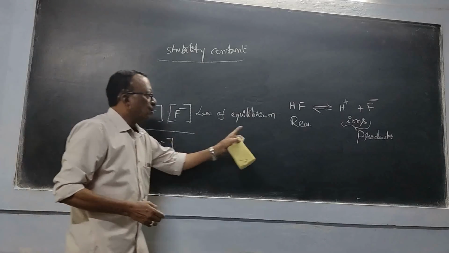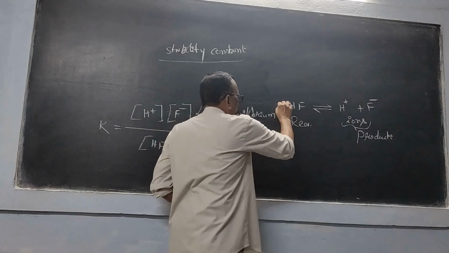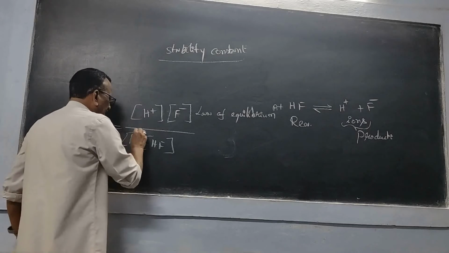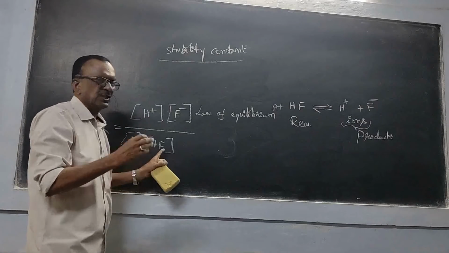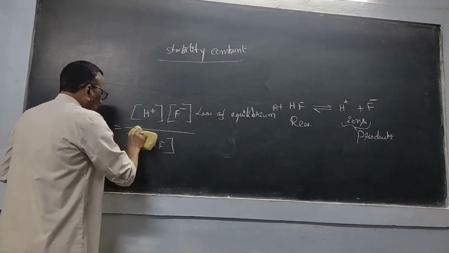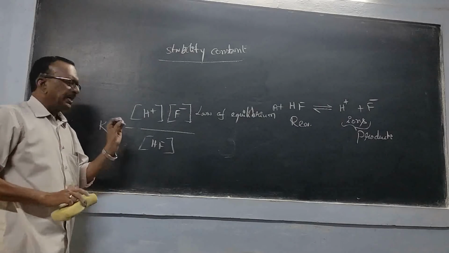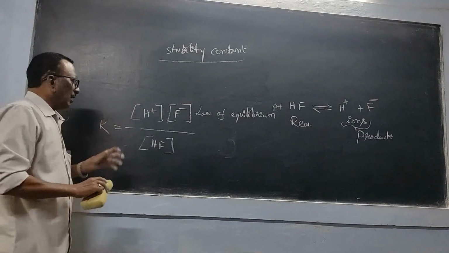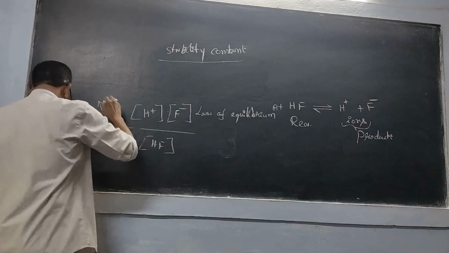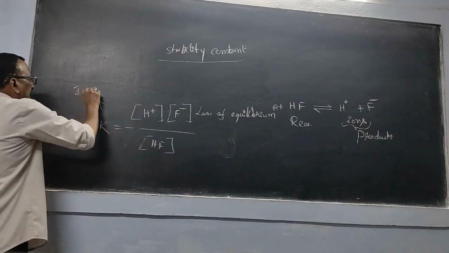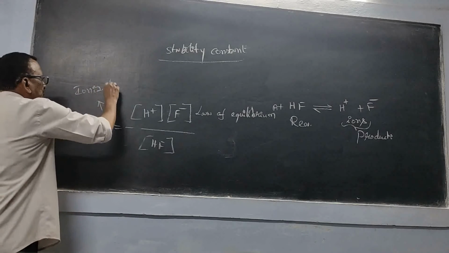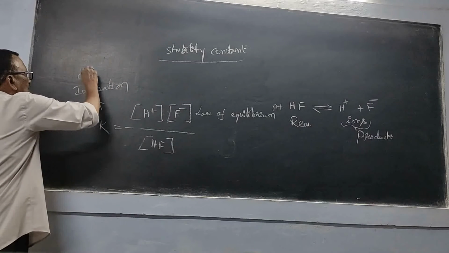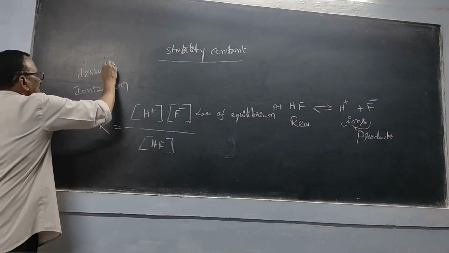Suppose there were A also, then we would have written it like this: concentration of A into concentration of H. Okay? Now this K is called the equilibrium constant. It is termed the ionization constant, or it is also called the dissociation constant.